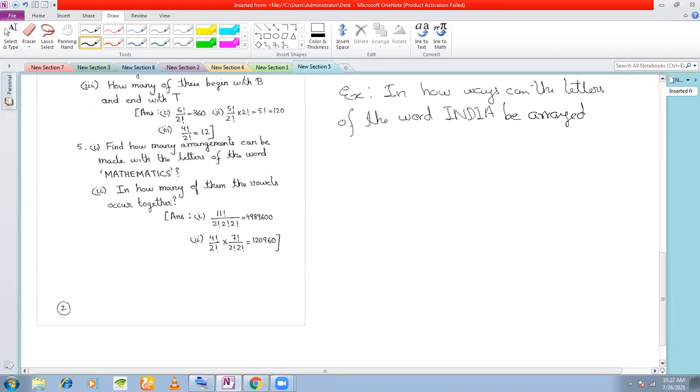In how many ways can you arrange? How many number of letters? 5. Number of identical letters? How many? There are 2 I's, right? So identical letters are 2.